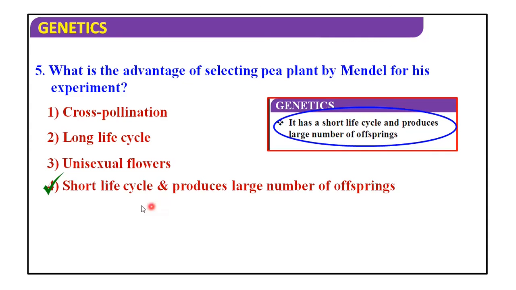This is the main advantage, that in a short life cycle it produces a large number of offspring.